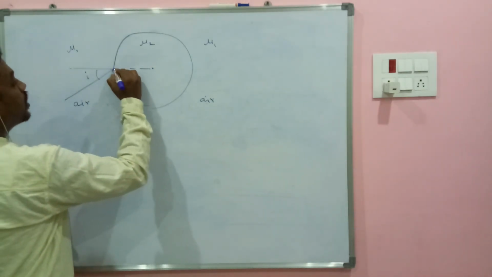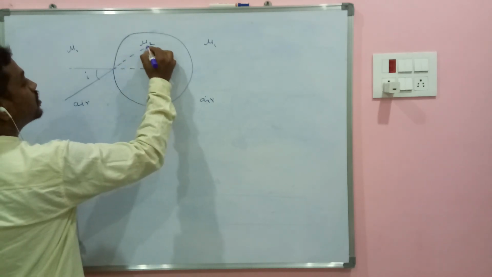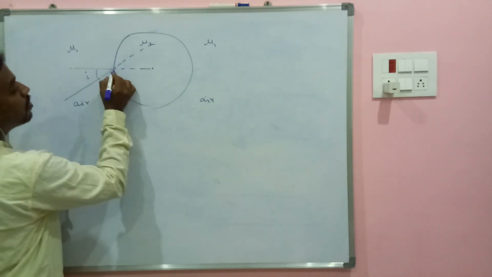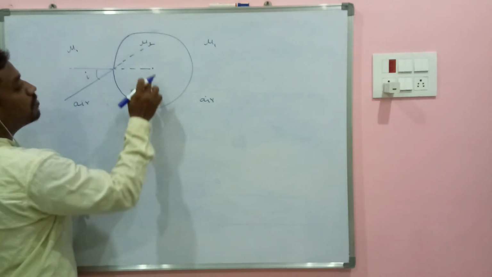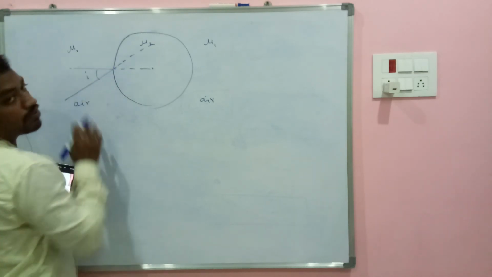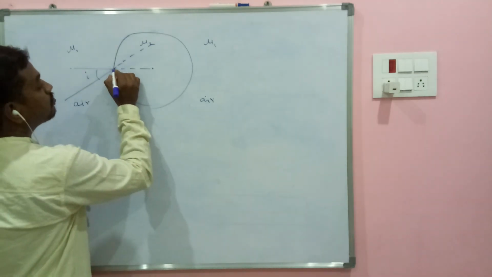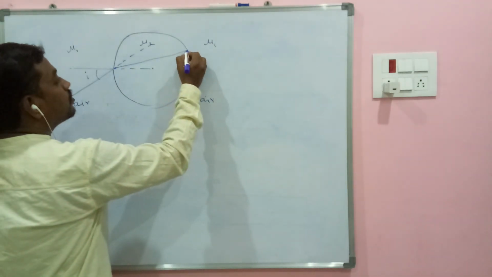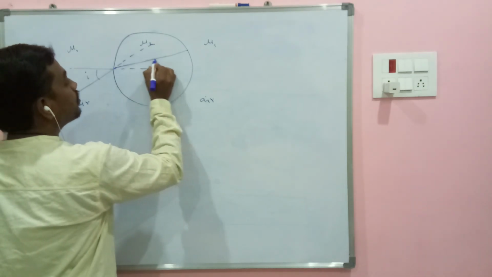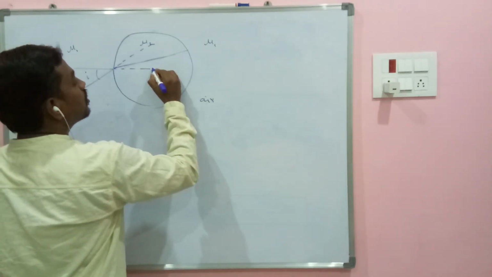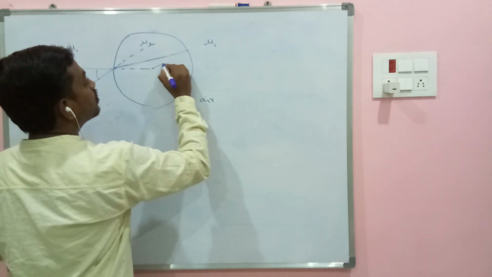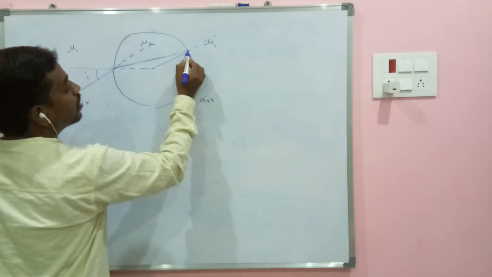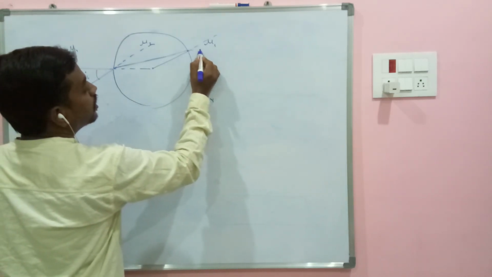Normally, light would pass along this direction, but as the medium is there, it will bend towards the normal. This is the normal. Since it is a sphere, any line drawn from the center to the surface acts as a normal. So it will bend towards the normal, like this. So here again I should draw the normal. This is the bent refracted ray. So here also I should draw the normal. This will be the normal for us. Again, to go in this direction